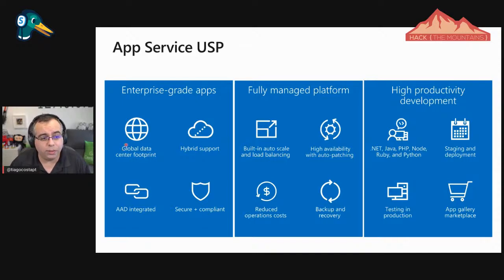I have hybrid support and a global data footprint, because I had a customer, for example, that was having huge problems with latency because their servers were in their data center near Amsterdam, and they had a lot of customers in the US, loads of customers in Africa, some in Europe. They were not that big in Europe, but their biggest market, which corresponds to about 60% of their sales, was around Asia. And people complained a lot about the latency. Well, they complained about the speed, but then they investigated and it was the latency. And they were right.